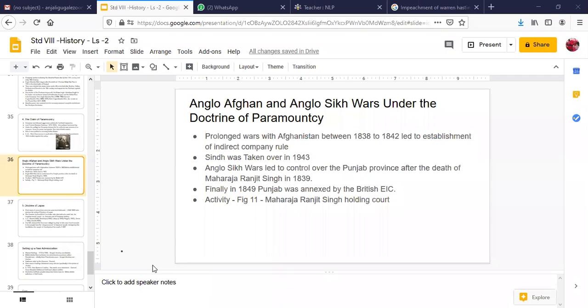Similarly, the Anglo-Sikh wars were also an example under the doctrine of paramountcy. Sindh was taken over in 1843, and there were two wars. After the death of Maharaja Ranjit Singh in 1839, who was the most prominent and powerful ruler of Punjab, Punjab was also annexed after two Anglo-Sikh wars by 1849.